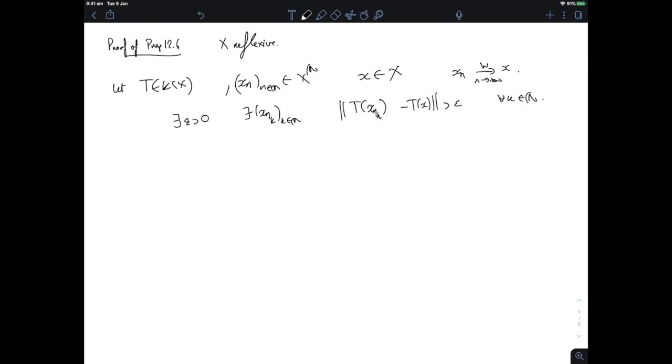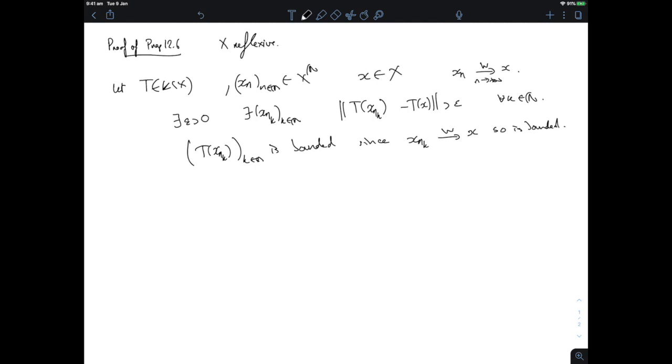Now, this subsequence is bounded, so T of x_{n_k} has to stay bounded because x_{n_k} is bounded, and that's because x_{n_k} converges weakly to x, so is bounded.